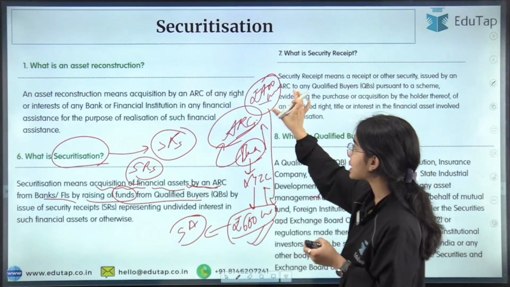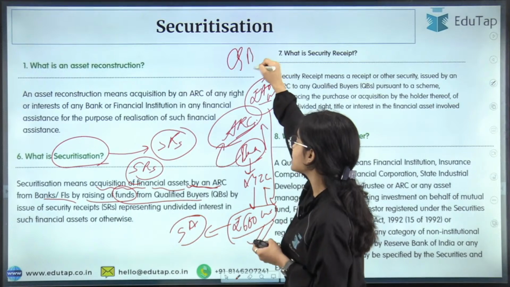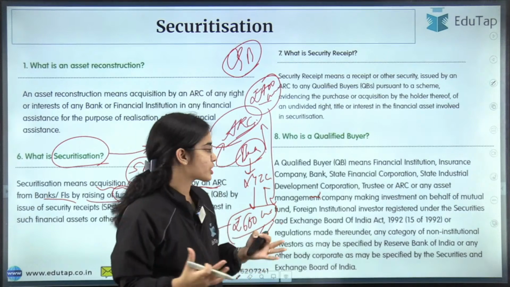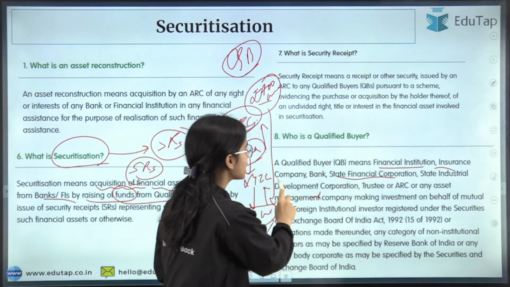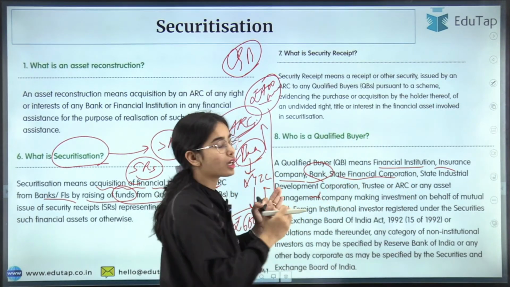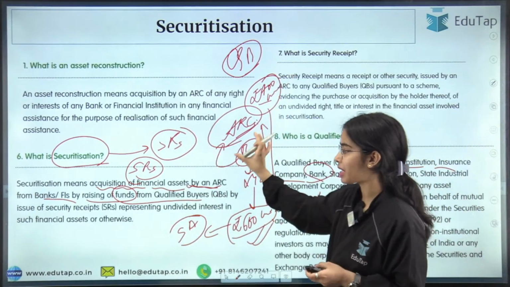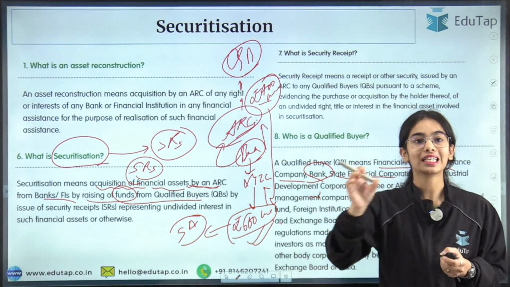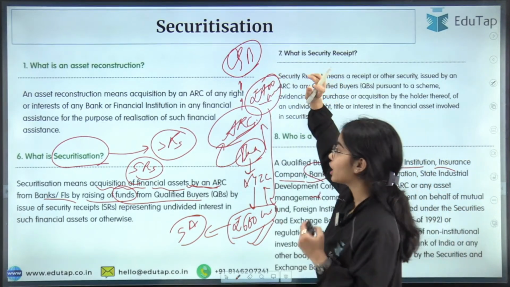buyers. So the ARC is raising this, let's say 300 crores or 350 crores, from the qualified buyers, that are the banks or financial institutions. They are the big institutions in the country. So state financial corporations or the financial institutions, the insurance companies, the banks themselves. So from these big institutions, the qualified buyers, the ARC can raise the money by providing them security receipts. That is a way of providing the right or interest on the financial asset to the QB, so to the